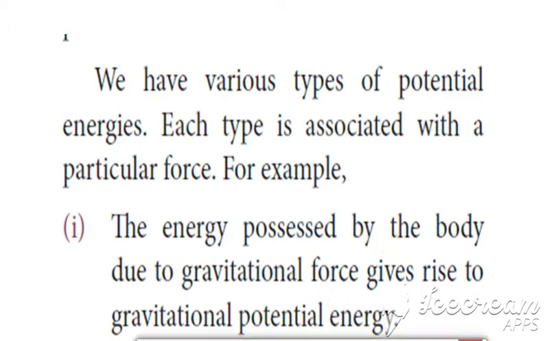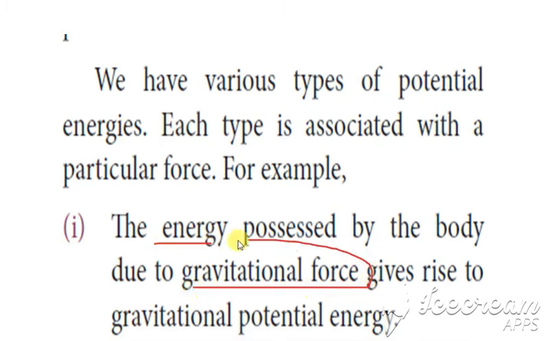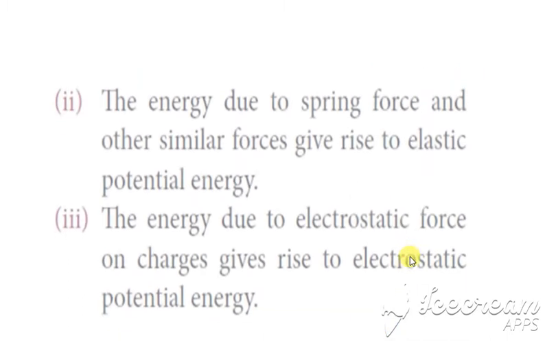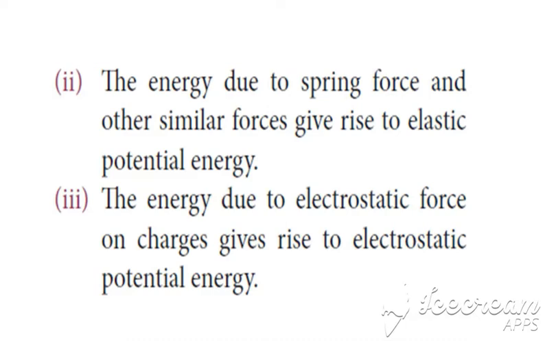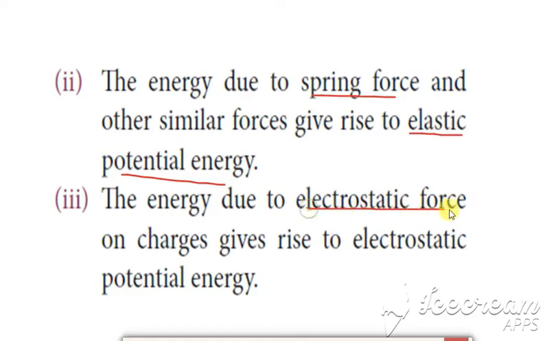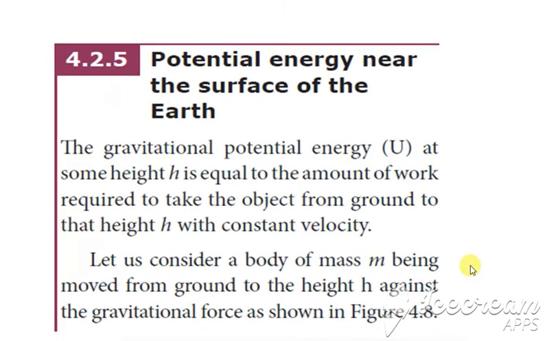So what are the types? First, the energy due to the gravitational force. Because of the gravitational force, the energy is called gravitational potential energy. Then energy due to the spring force is called elastic potential energy. Then energy due to the electrostatic force is called electrostatic potential energy. Okay, gravitational force, gravitational potential energy; spring force, elastic potential energy; and electrostatic force, electrostatic potential energy. Clear?